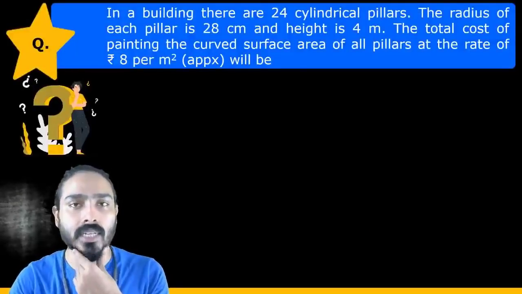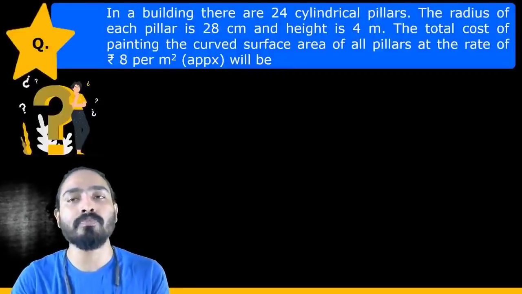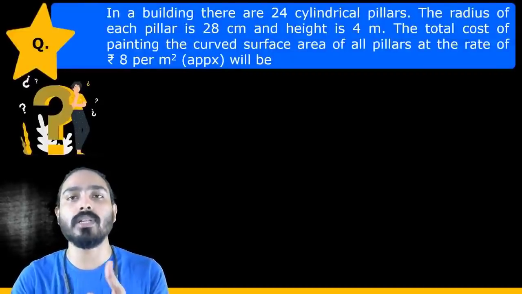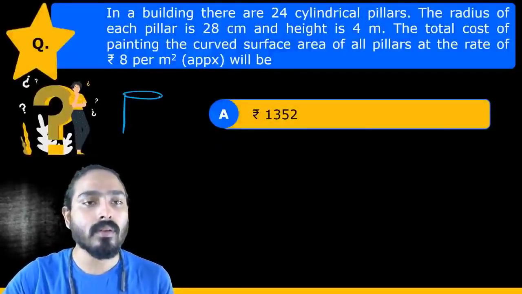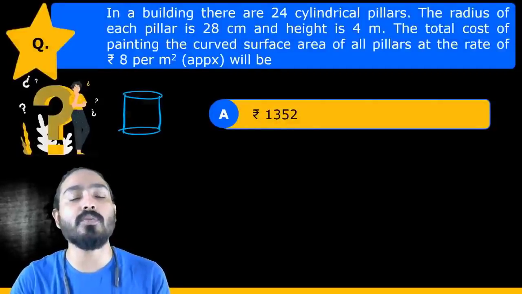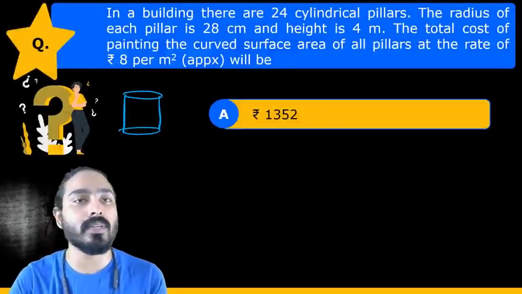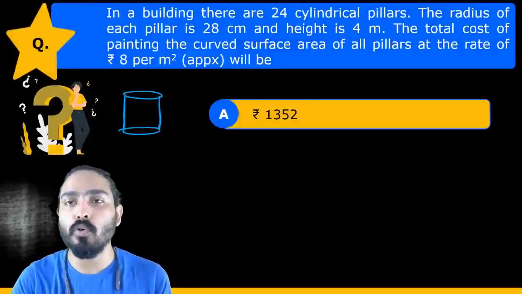Now in this question, there are 24 cylindrical pillars. So you know about cylinder. Okay, cylinder is a figure which looks like this. The radius of each pillar is given. It is given in centimeters, so that is the first point where students can commit mistakes. And the height is given as 4 meters.